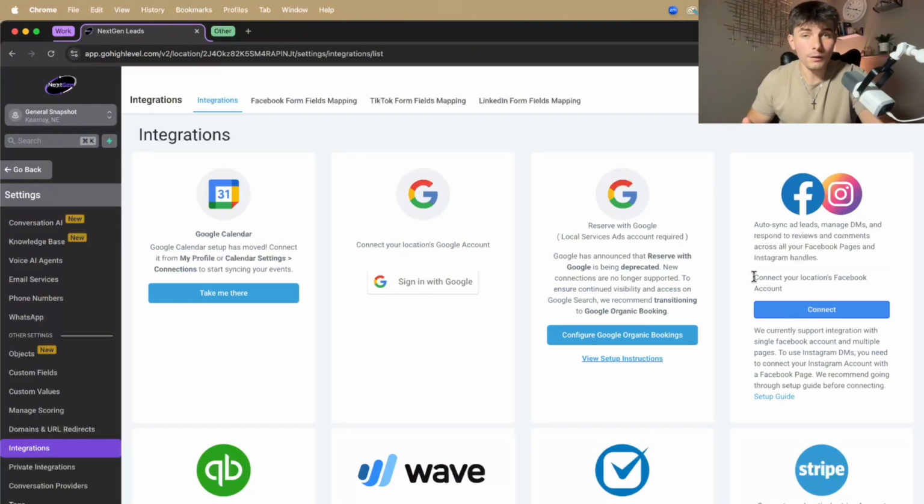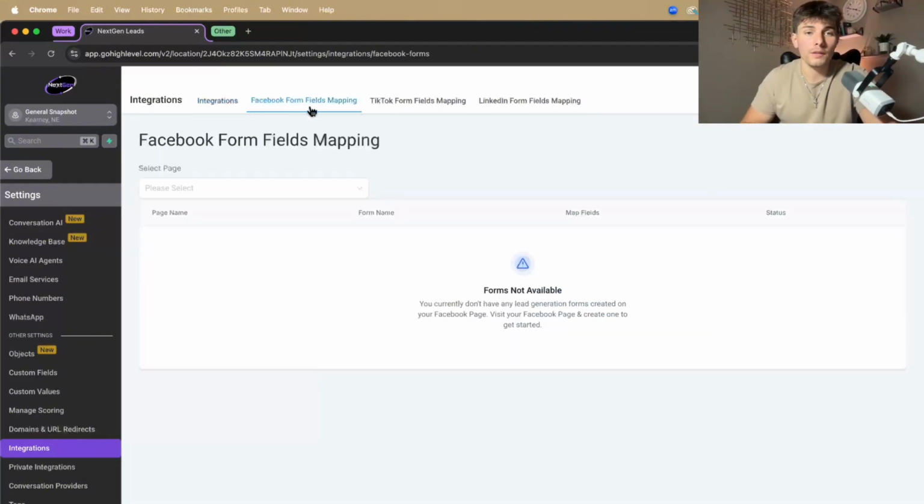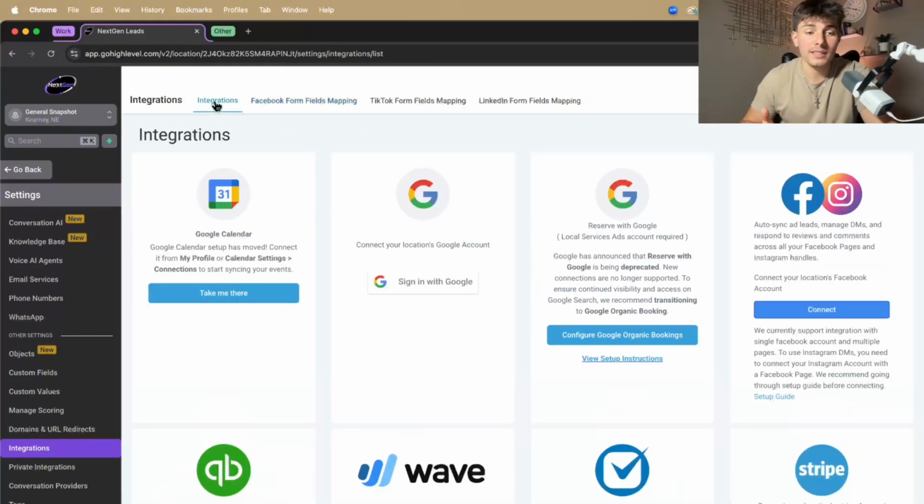And make sure whenever you connect your Facebook, you also go to Facebook field forms mapping if you're running ads and you actually map these fields. Same thing, if you're having issues, just disconnect and reconnect it, and that'll fix a lot of your issues.